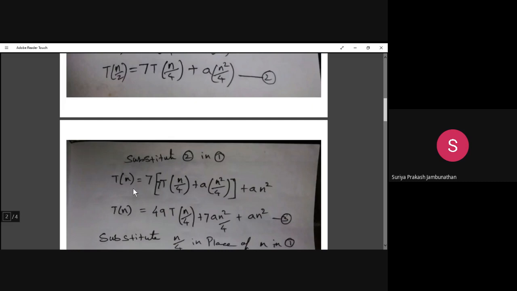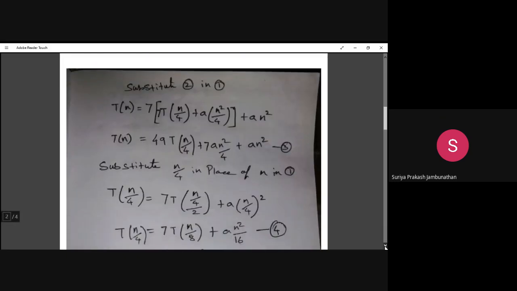So we got T of n is equal to 7 into 7T of n divided by 4 plus a into n square divided by 4, plus a n square. Now we have to multiply the 7 inside this. Multiplying 7, we get 7 into 7, that is 49T of n divided by 4, plus this 7 will go here, so 7a n square divided by 4 plus a n square. So this is equation 3: T of n is 49T of n divided by 4 plus 7 into a n square divided by 4 plus a n square.